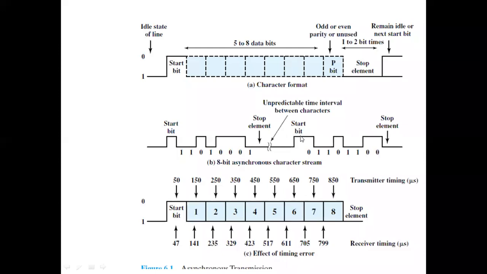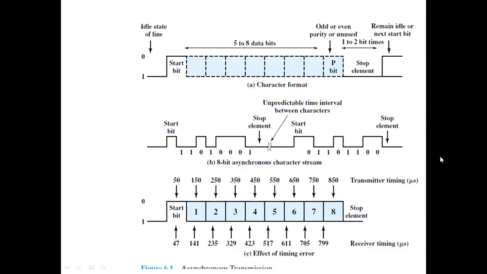Then later on again we start with the start bit. The start bit is again 0. Then the character bits, here 0, 1, 1, 0, 1, 1, 0, 0. These are the 8 bits of the character. Then again the stop element. So like this we have the idle state, start bit, character bits, then idle state, again start bit, 8 bit character, then stop element, then idle, and it will be followed like this. This is how asynchronous transmission is performed.